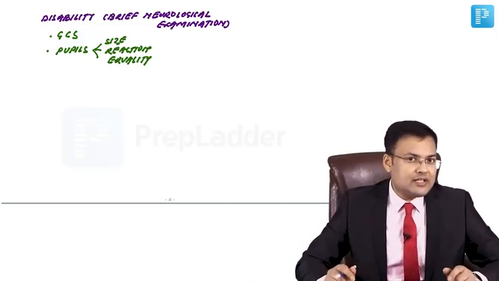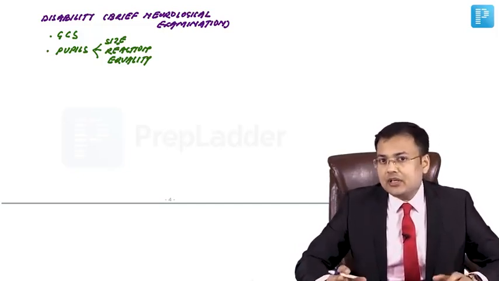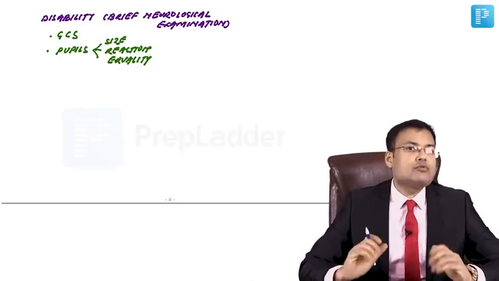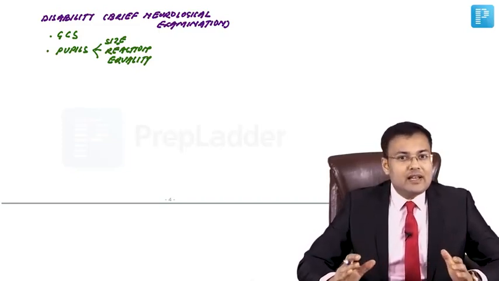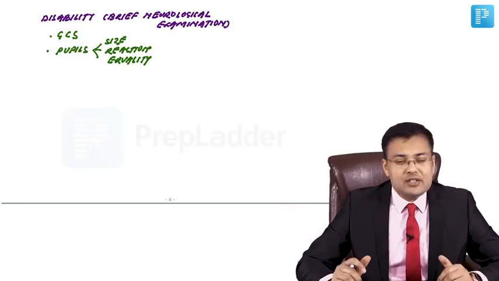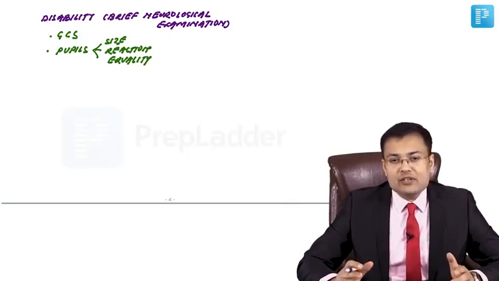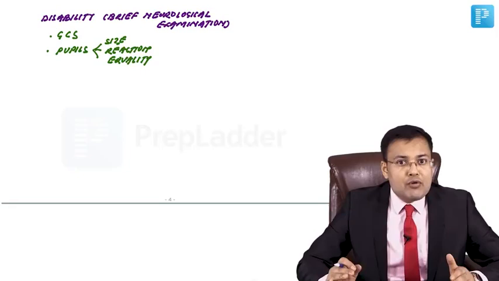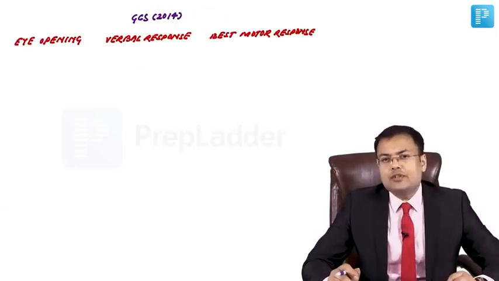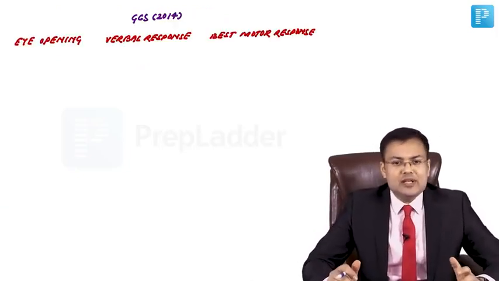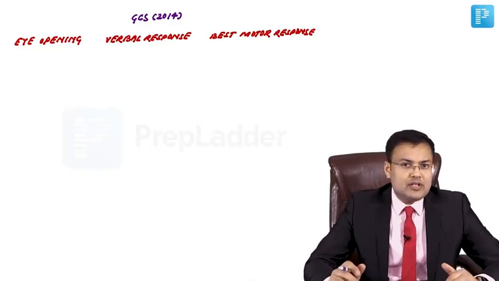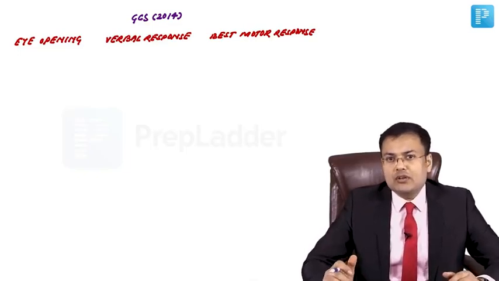Lots and lots of questions are asked about GCS. Every year there is one question in which you are supposed to calculate the GCS. There are certain modifications in GCS, and this modification was done in 2014. So see the modified GCS. There are three components of GCS. First is eye opening, second is verbal response, and third is best motor response.